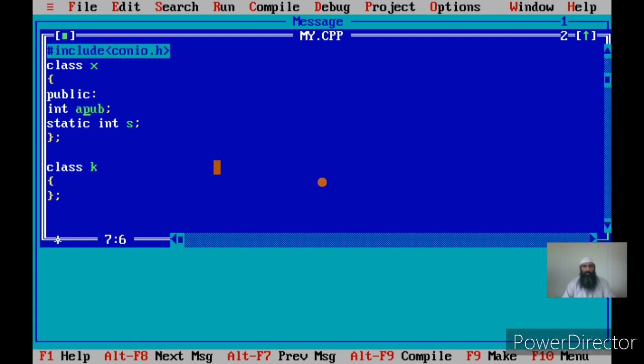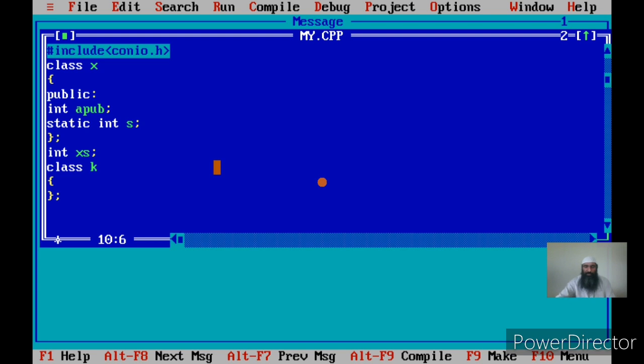So the class X has two members, that is a public member and another public member S. But the speciality of this member is that it is static. Okay, for static members you have to initialize them outside the class. How do you do it? You write int, don't write static, then write S. Since S does not have an individual existence, it belongs to a class, so you have to use the scope resolution operator.